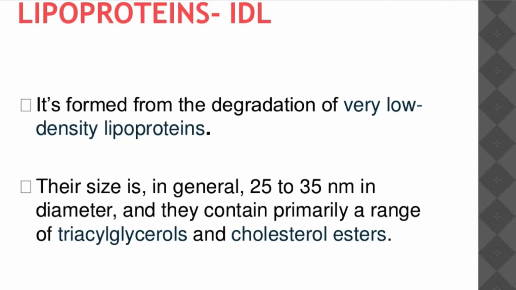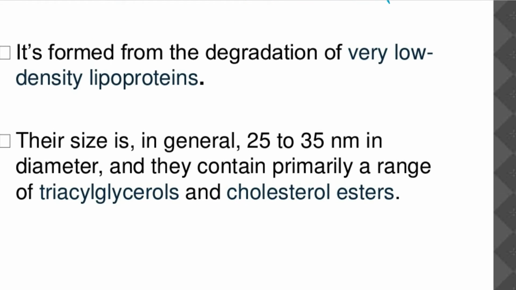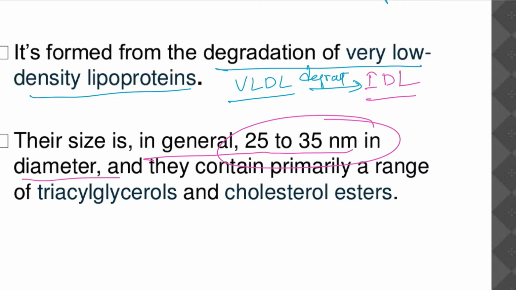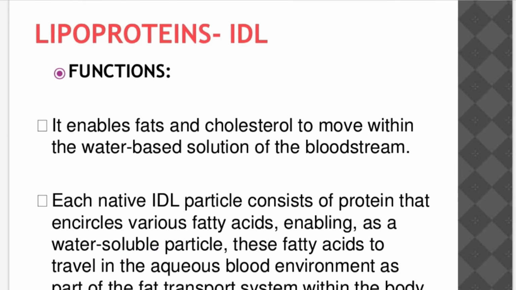Okay. Next we go for the lipoprotein intermediate density lipoprotein, IDL. It is formed by degradation of very low density lipoprotein. Very low density lipoprotein degradation results in intermediate density lipoprotein. The size is generally 25 to 35 nanometers in diameter. It consists primarily of triglycerols and cholesterol esters.